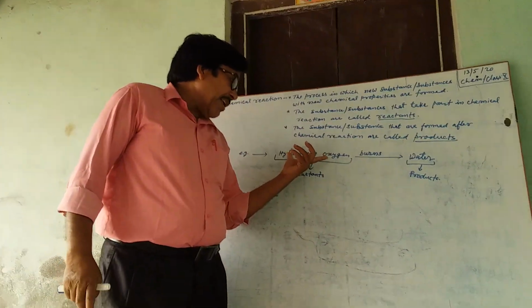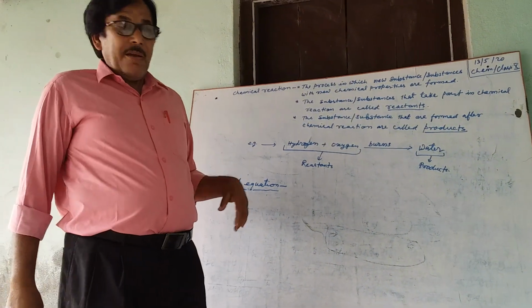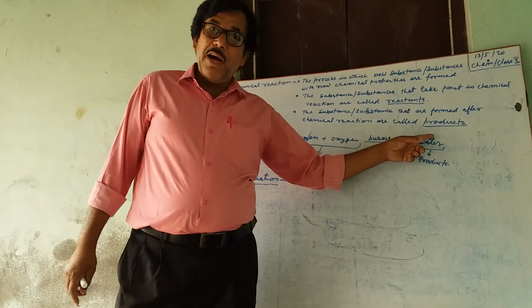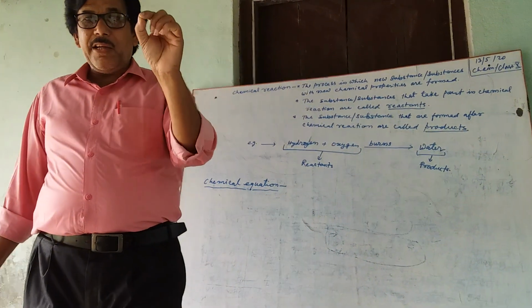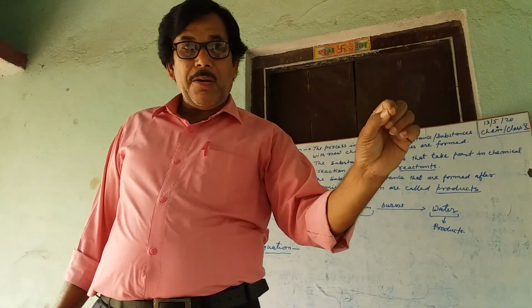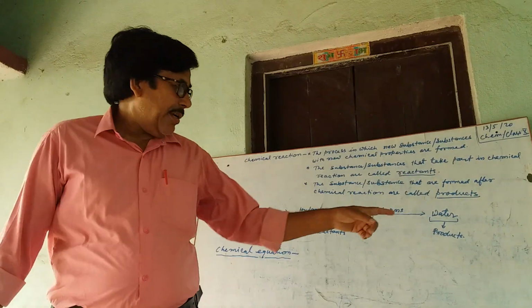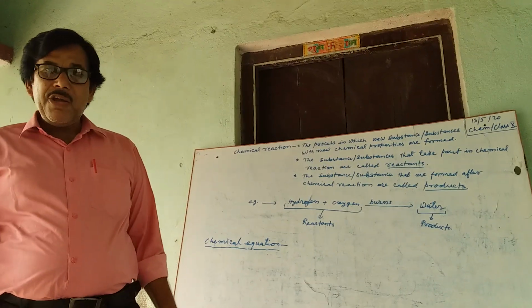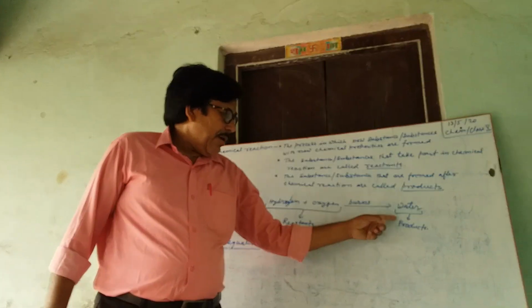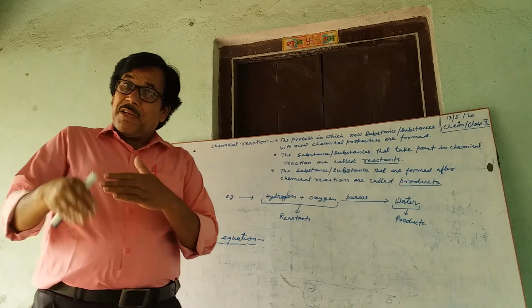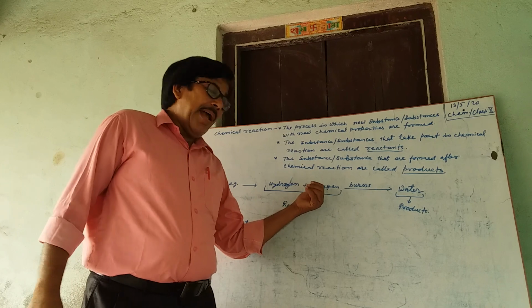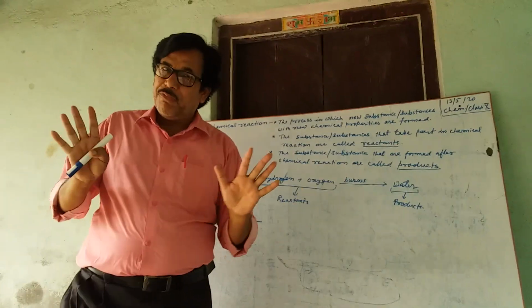When these two gases combine chemically, it produces water which is neither combustible nor a supporter of combustion, and it is also a liquid, not a gas. That is the new substance water, which has entirely different chemical properties from hydrogen and oxygen.